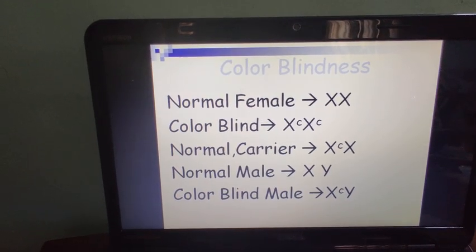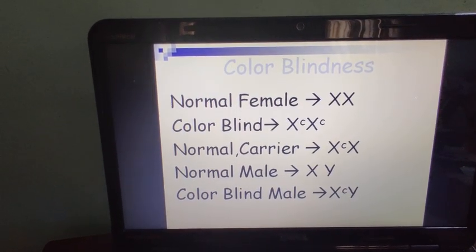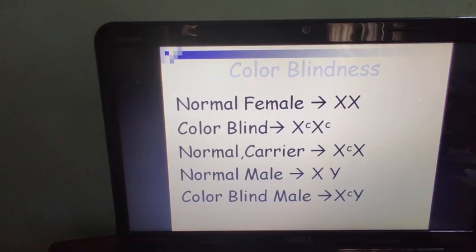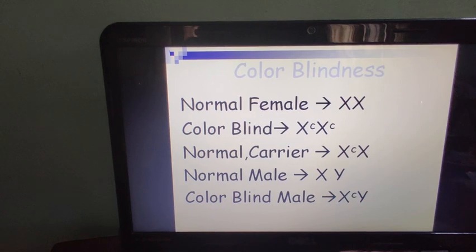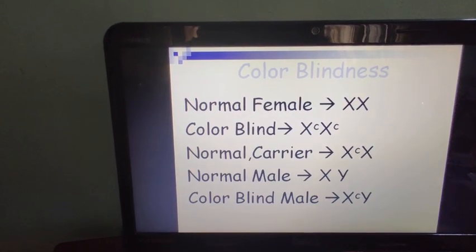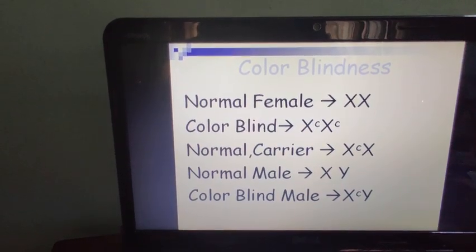A normal male has X and Y chromosomes, and a colorblind male is X small c Y. Now in case of males there is no carrier stage, because the gene for color blindness is present on the X chromosome and not on the Y chromosome.